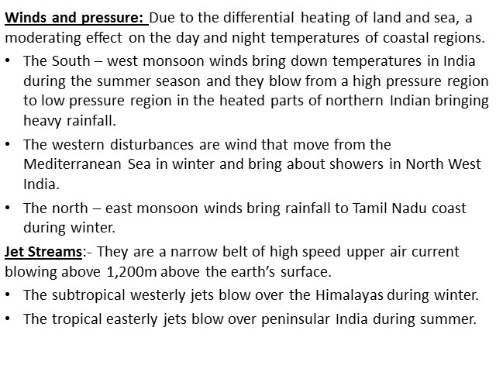And what is the impact of these jet streams? The subtropical westerly jets blow over the Himalayas during winter and influence the western disturbances to move eastward towards India from the Mediterranean Sea. The western disturbances are surface winds and get pulled by the high-speed upper atmosphere jet streams in their direction. In a similar way, the subtropical westerly jet streams blow over the Himalayas during winter. On the other hand, the tropical easterly jet streams blow over peninsular India during summer.